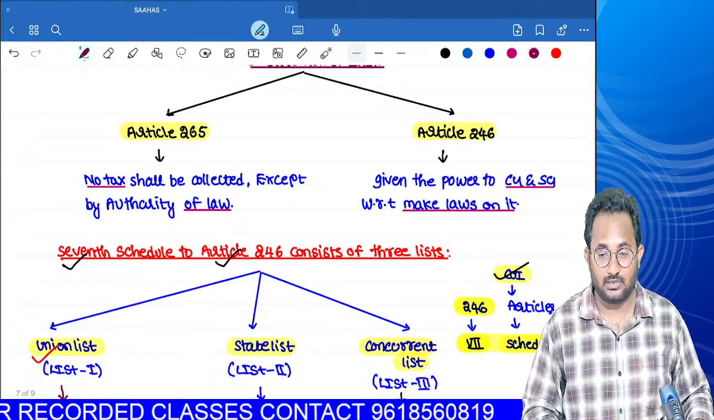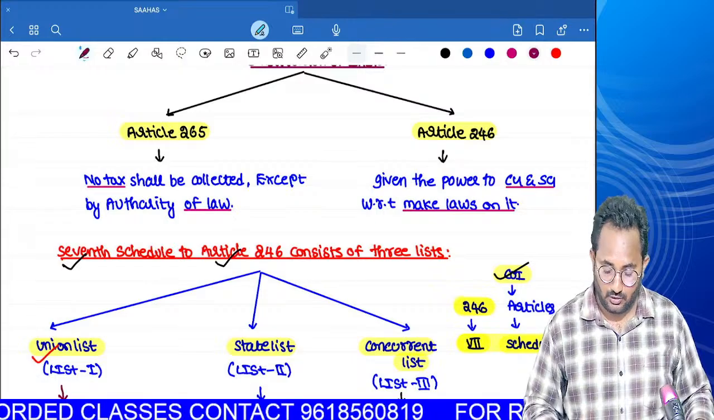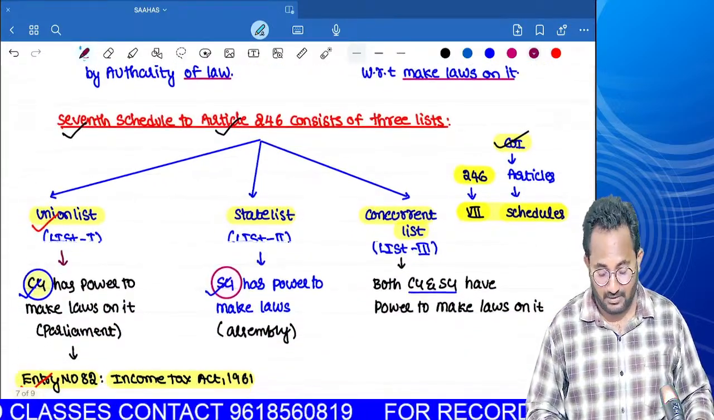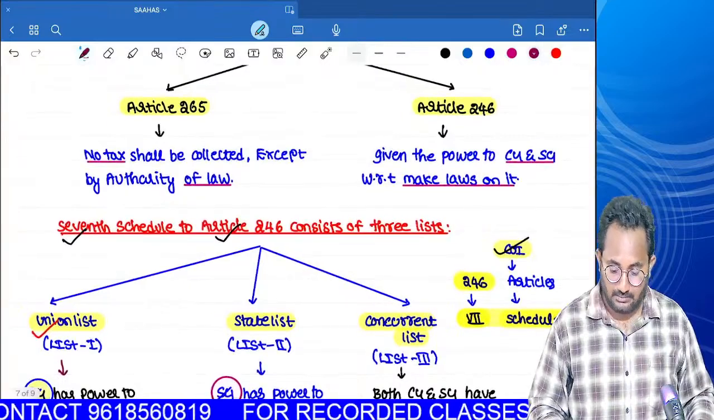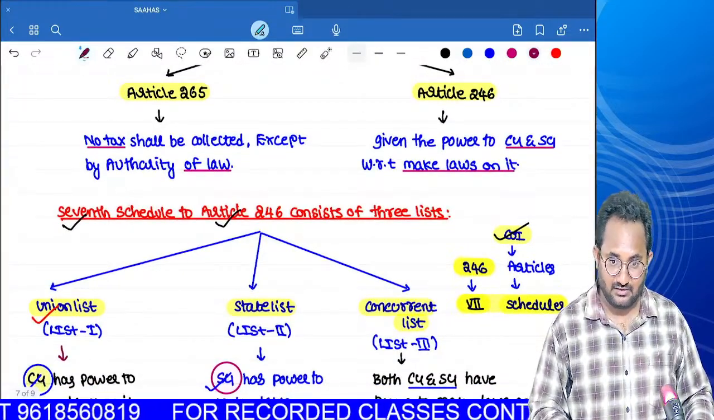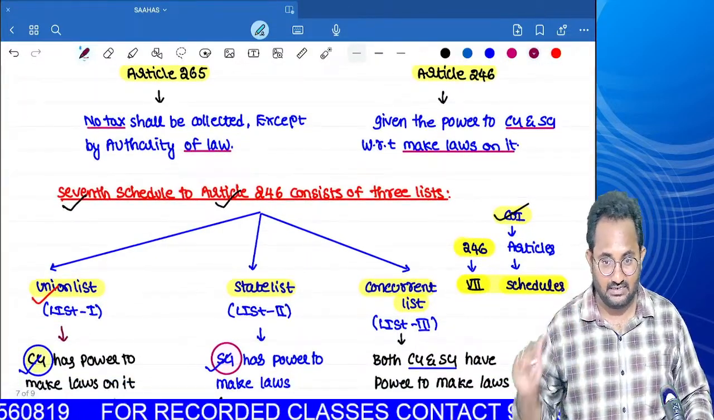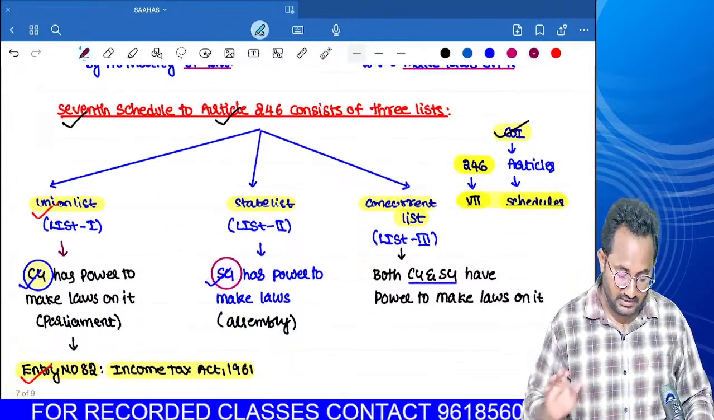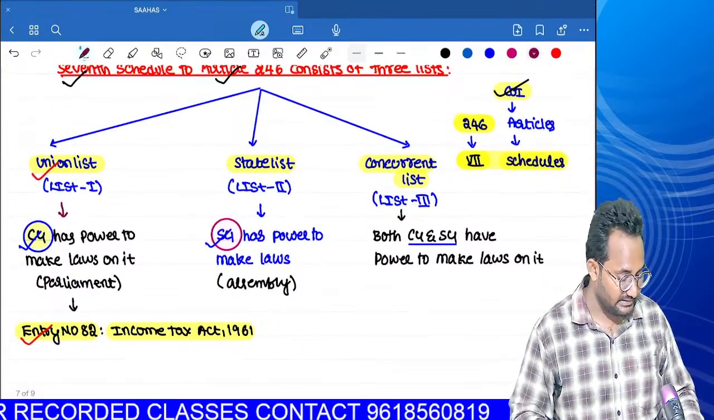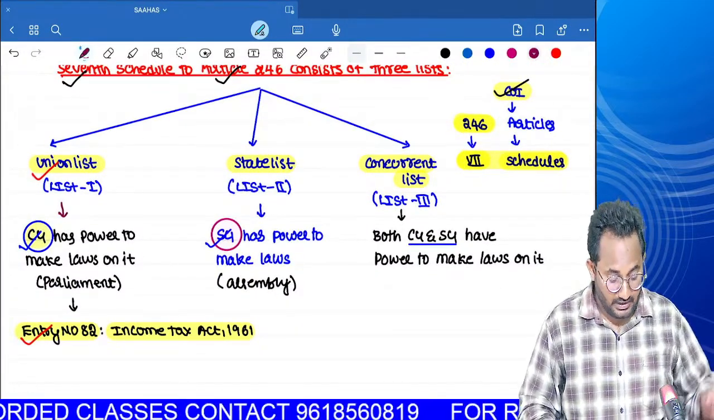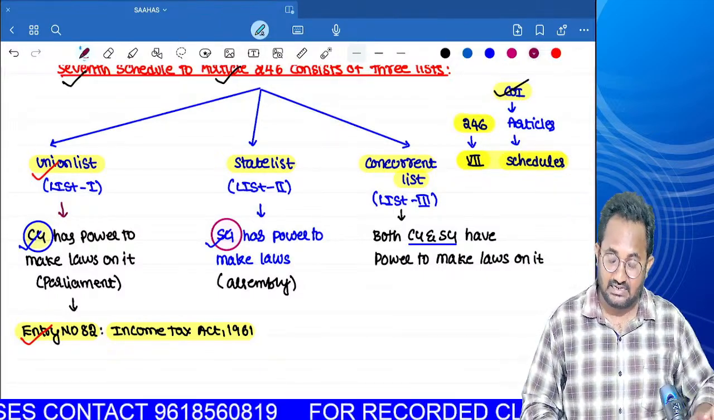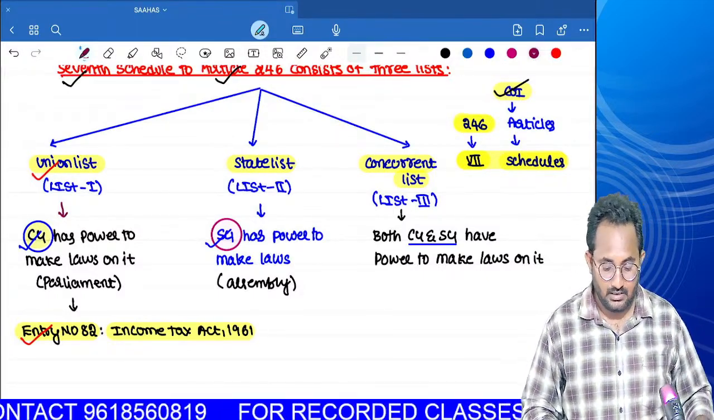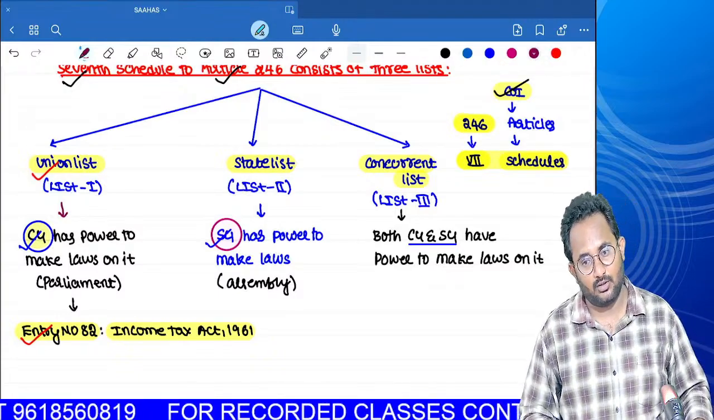The central government and state government have the power to frame laws. In Article 246 we have schedules. Within that, the Seventh Schedule has how many lists? Three lists. First list, union list; second list, state list; third list, concurrent list. In the union list, who has the power to frame the laws? Central government. In the state list? State government. In list three, both the central government and state government.